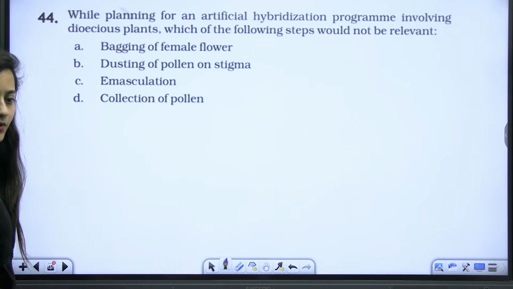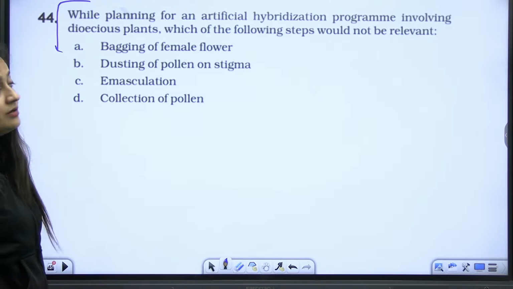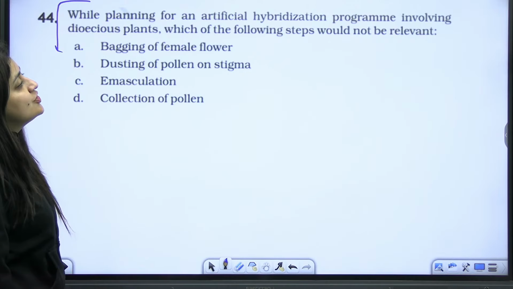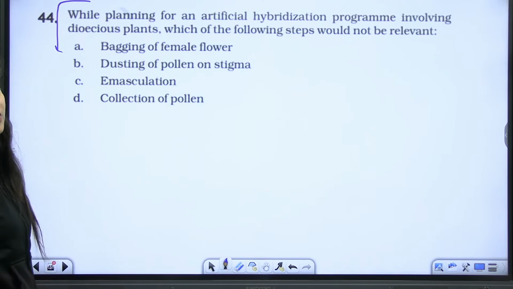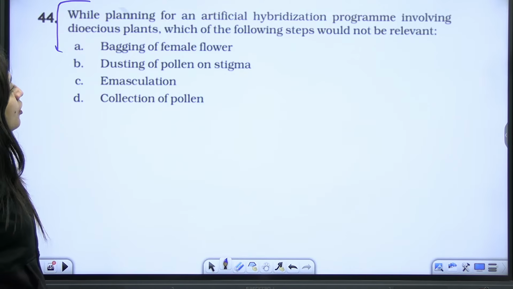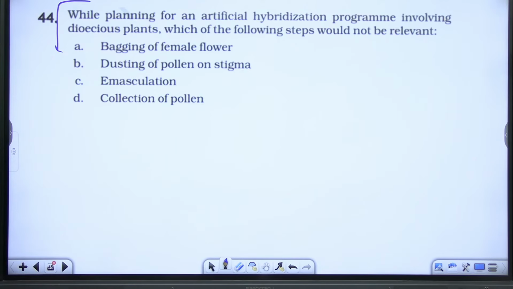Done? Okay. Next, while planning for an artificial hybridization program involving dioecious plants, which of the following steps would not be relevant? It is a dioecious plant.